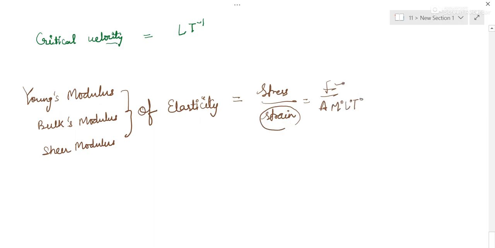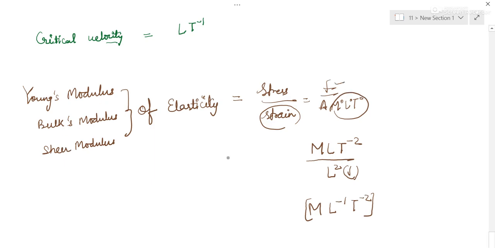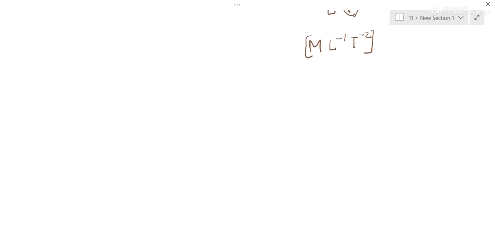Just substitute the value of force. It's MLT to the power minus 2. Area is L square. Strain is all 0 powers, that is 1, because anything raised to the power 0 is 1. So ML to the power minus 1 T to the power minus 2. What is important while preparing the dimension for a quantity is that you should know the general formula. So kindly prepare and practice these. Keep the general formula in mind and you'll be able to do it. Thank you.